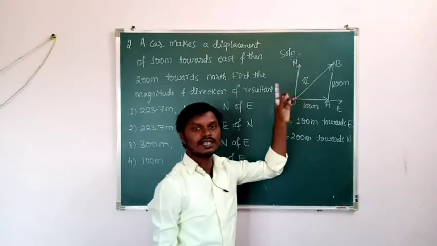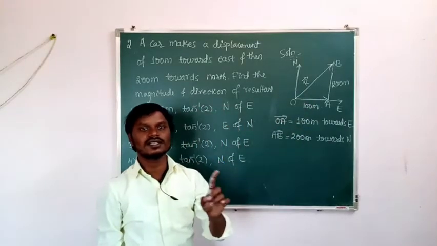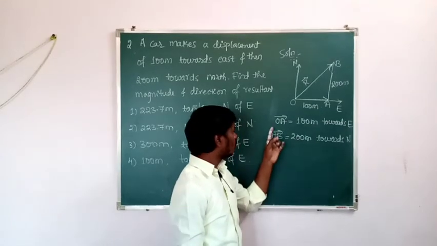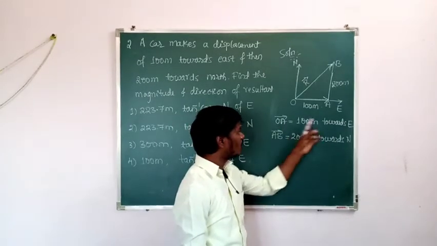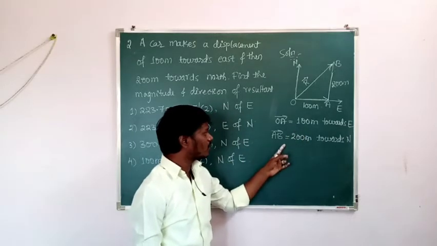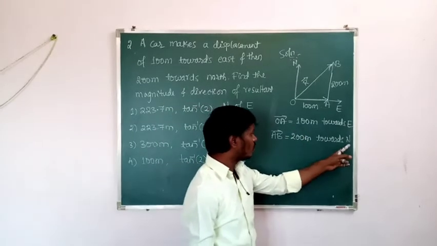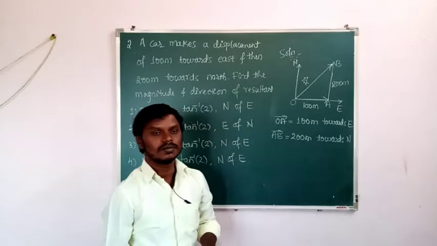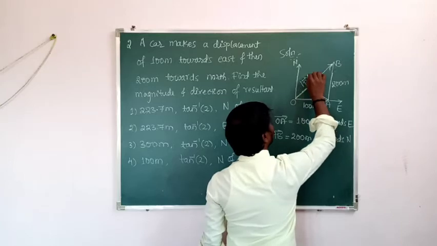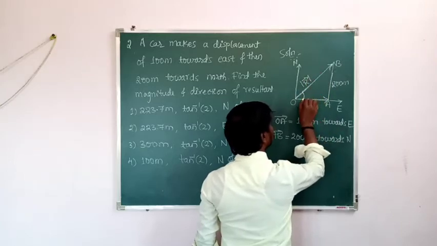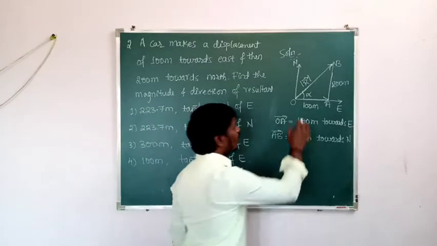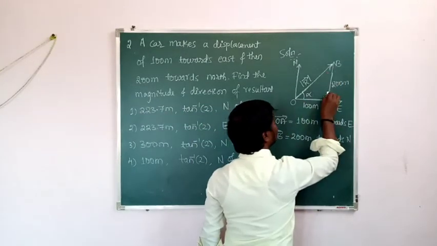So here the resultant vector gives the resultant displacement of vector OA and vector AB. What is OA? It is the displacement of the car towards the east, 100 meter. What is AB? It is the displacement of the car towards the north, 200 meter. Then our aim is to find the magnitude of this resultant vector and also its direction, that is alpha. See here, what is the angle between these two vectors? That is 90 degree. Is it right?